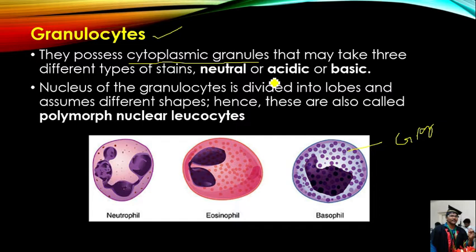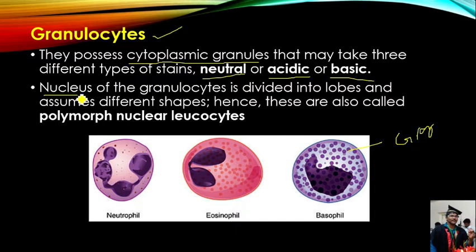If they take acidic stain, those are called acidophils or eosinophils. If they take basic stain, then those are called basophils. If they take neither acidic stain nor basic stain, those are called neutrophils. These are the three different types of granulocytes that are classified based on the type of stain they take.